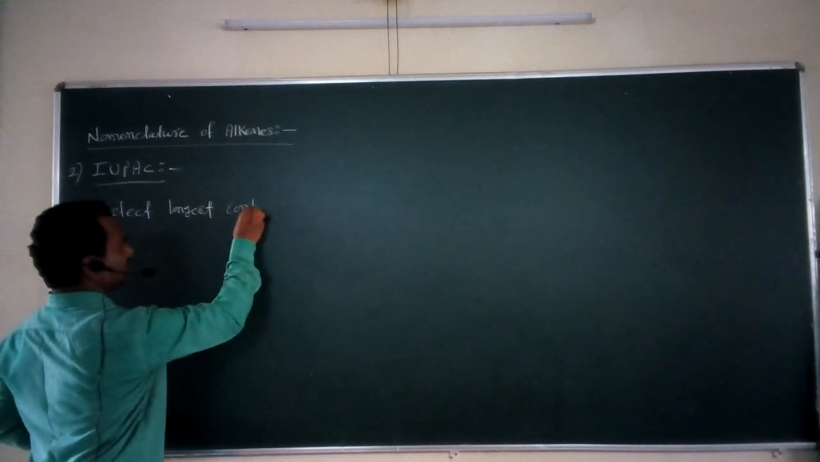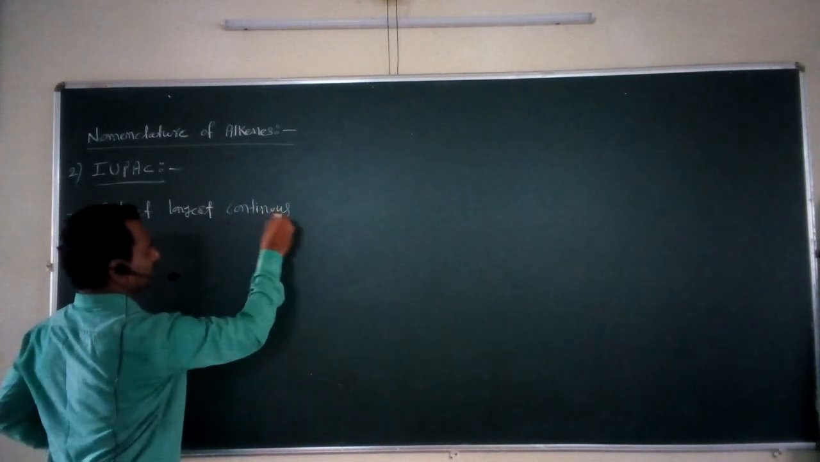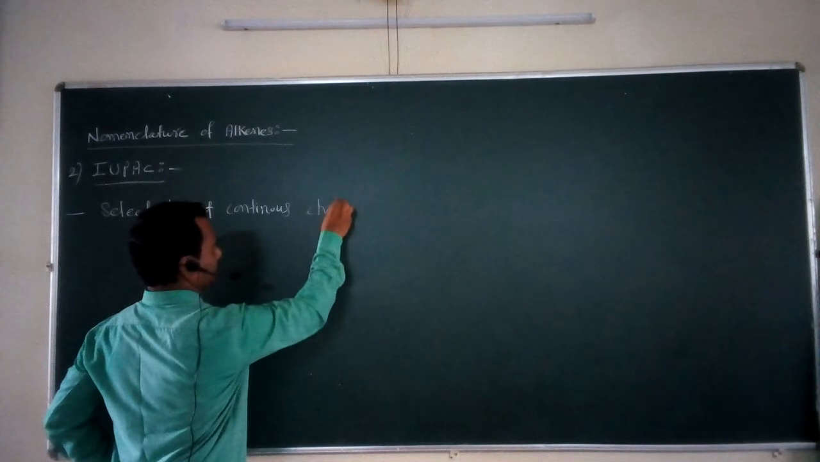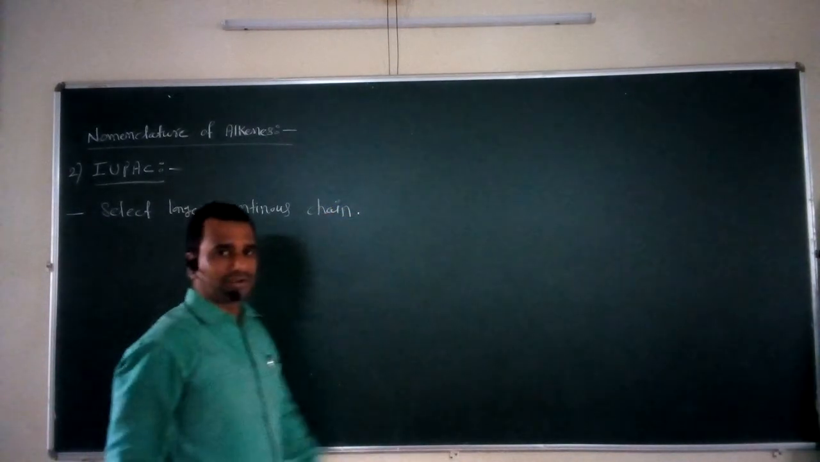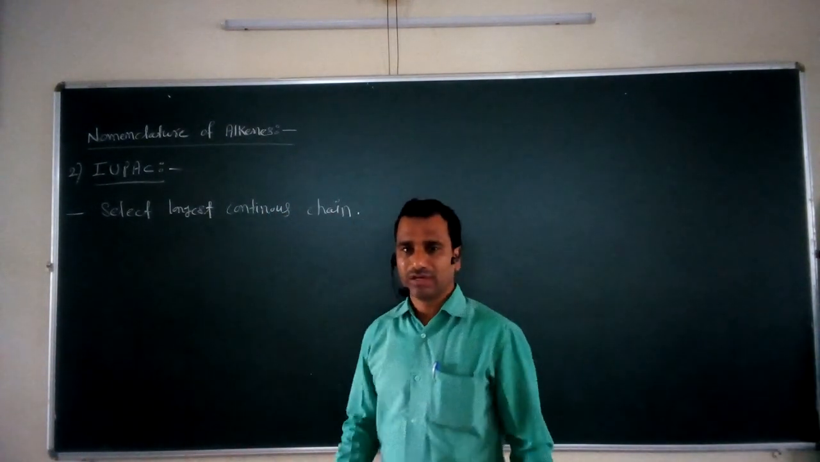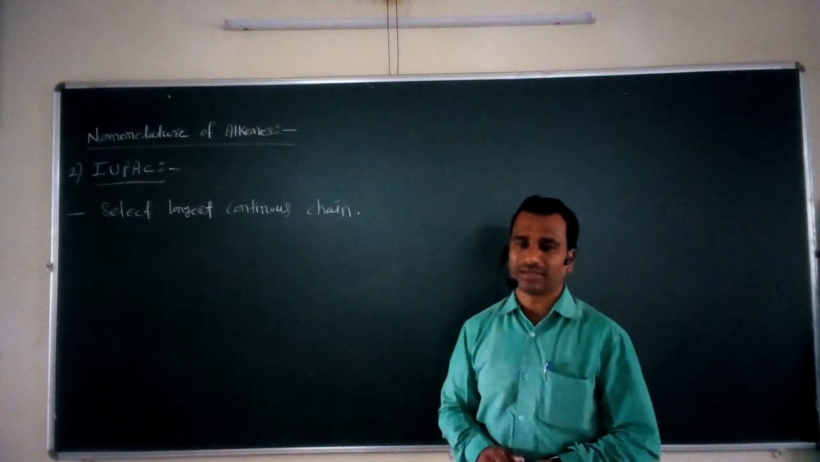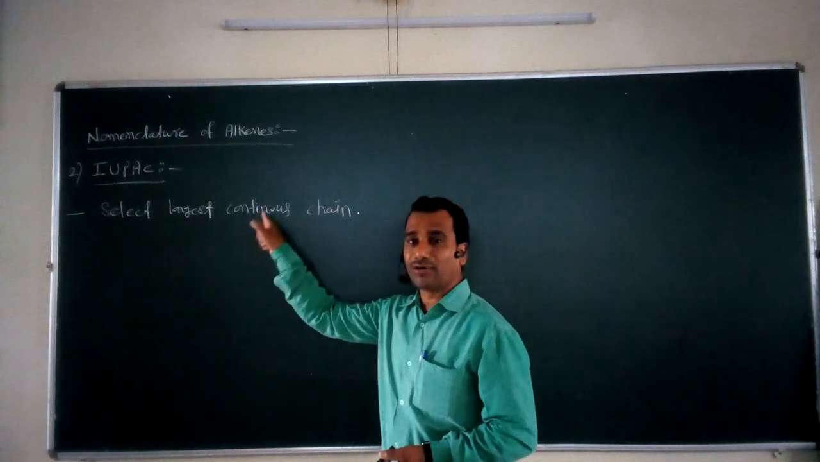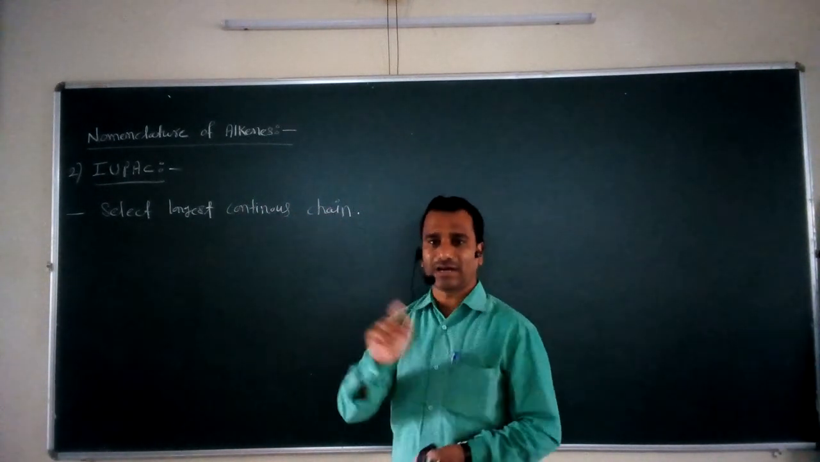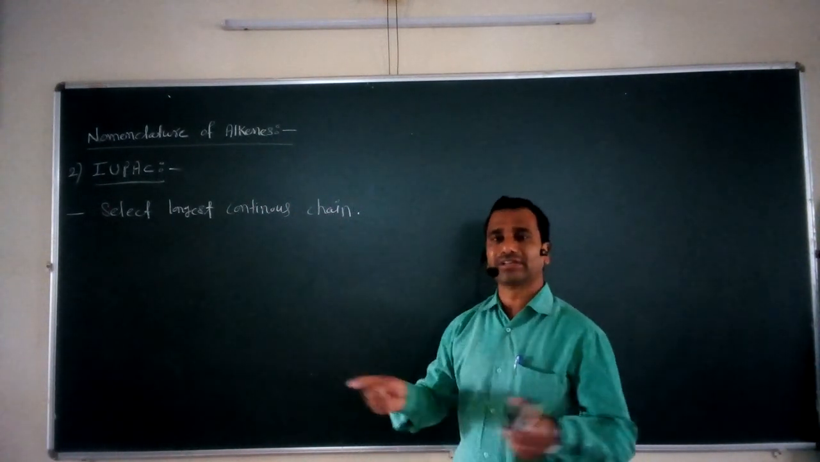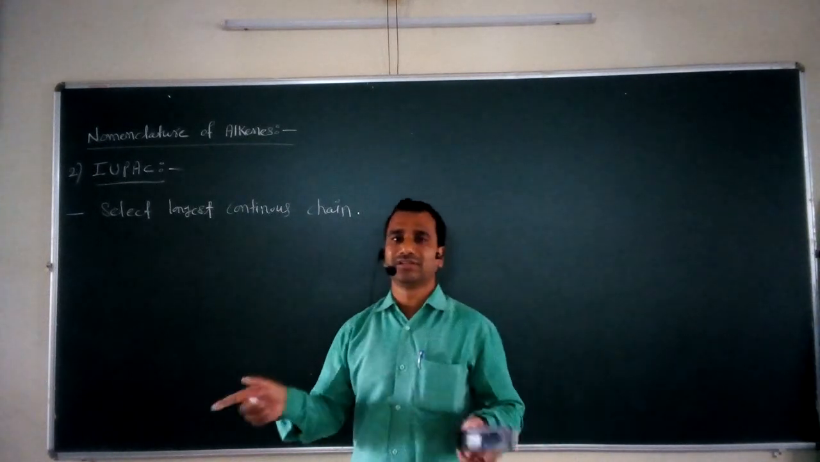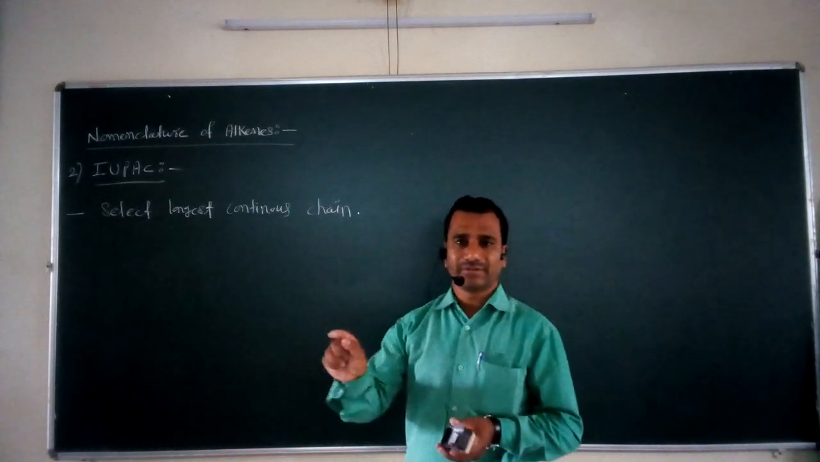Select the longest continuous chain in a molecule. So for example, in a particular example, what you have to do at the first step is select the longest continuous chain of carbon atoms containing the carbon-carbon double bond. Means you have to select that particular chain in which the carbon-carbon double bond is there.